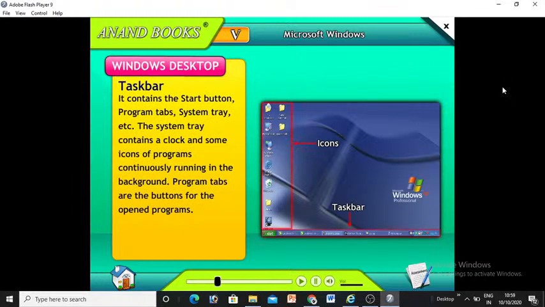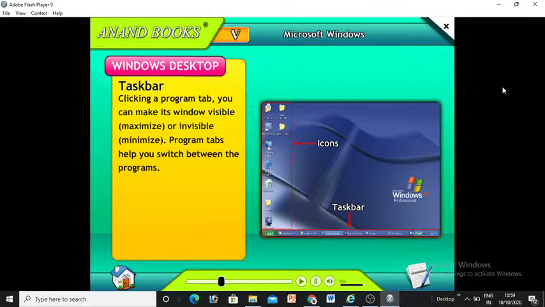Taskbar. It contains the Start button, Program tabs, System tray, etc. The System tray contains a clock and some icons of programs continuously running in the background. Program tabs are the buttons for the opened programs. Clicking a program tab, you can make its window visible or invisible. Program tabs help you switch between the programs.